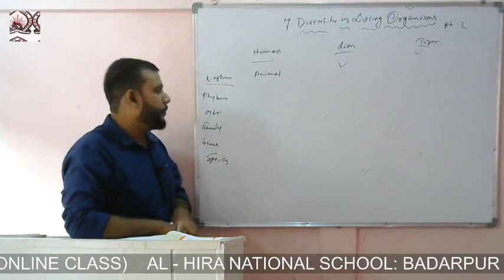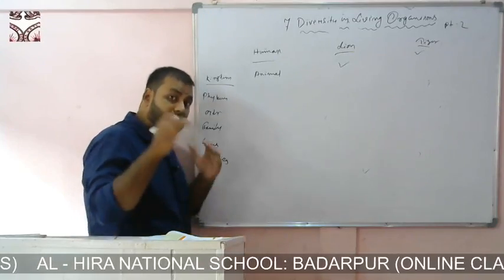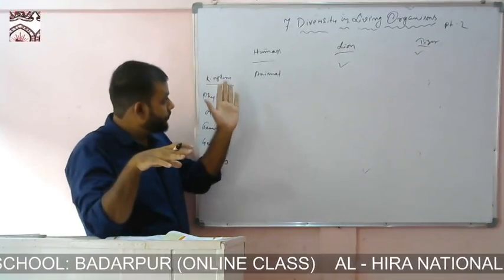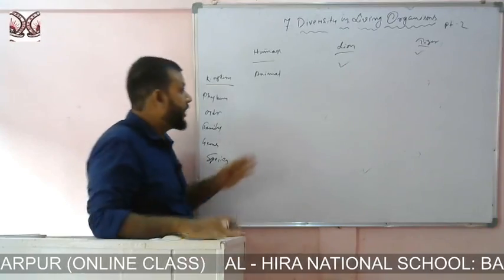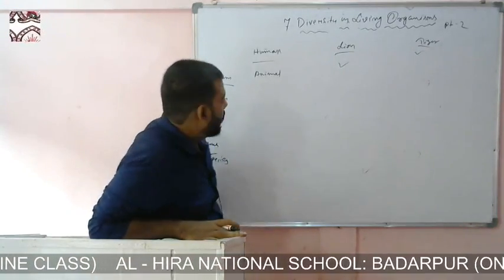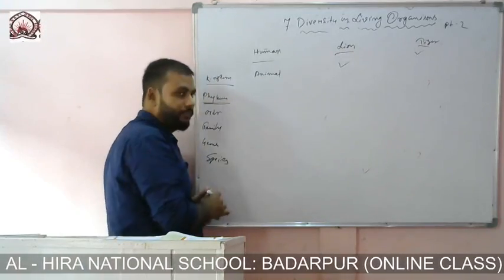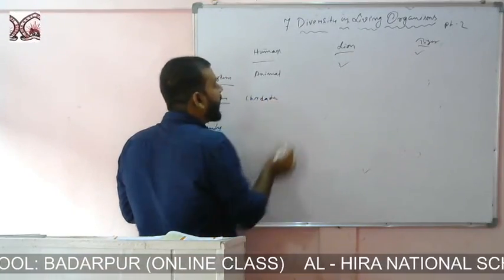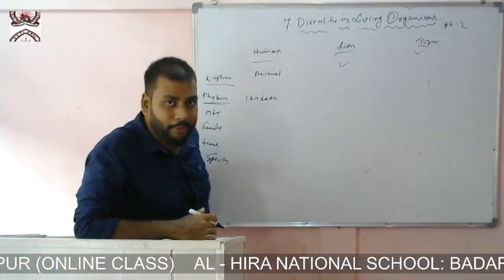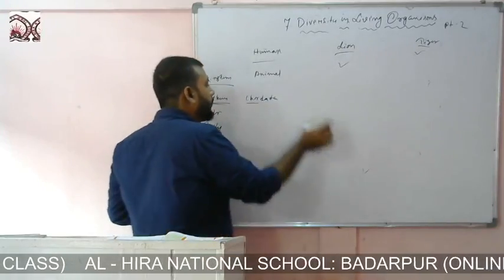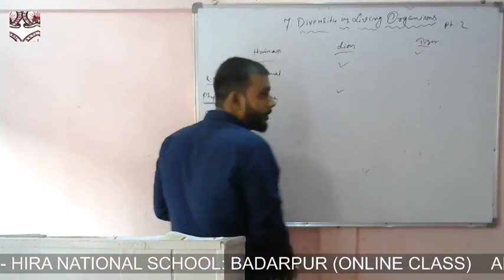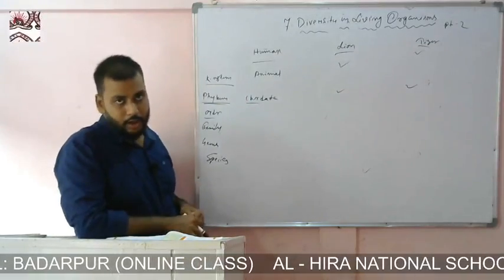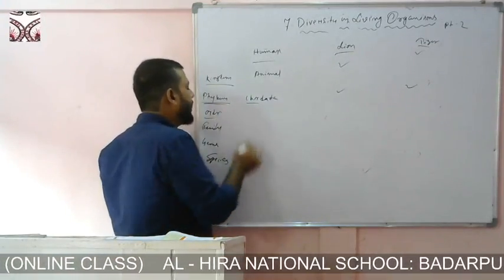Now next we go to phylum. In phylum, we are classifying them based on characteristics. The first characteristic we have found is that they are animals. Now let us look at the second, more specific characteristic, that is phylum: they are Chordata. It means they have a vertebral column, a backbone. Human also has a vertebral column, lion also has one, tiger also has one.